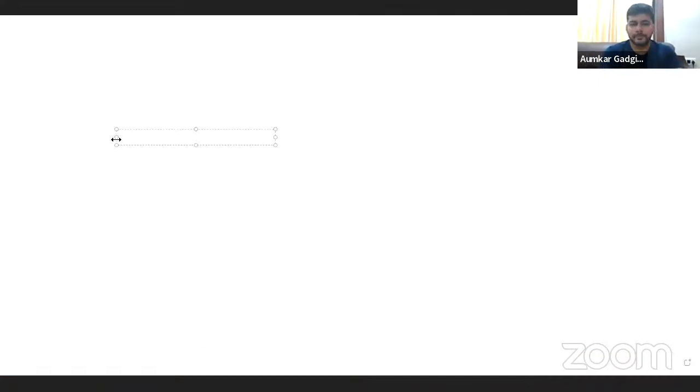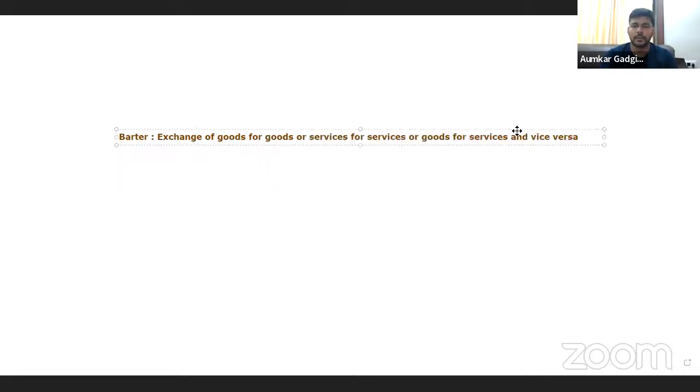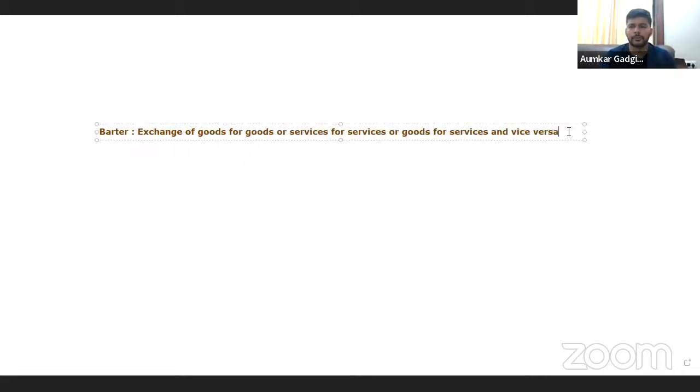The purpose being very clear. Now, let us take into consideration how barter as a transaction is liable for GST. So now, technically, what does barter mean? Barter means exchange of goods for goods or services for services, or goods for services and vice versa. Right? So exchange of goods for goods, services for services, and goods for services and vice versa. That means service for goods also.